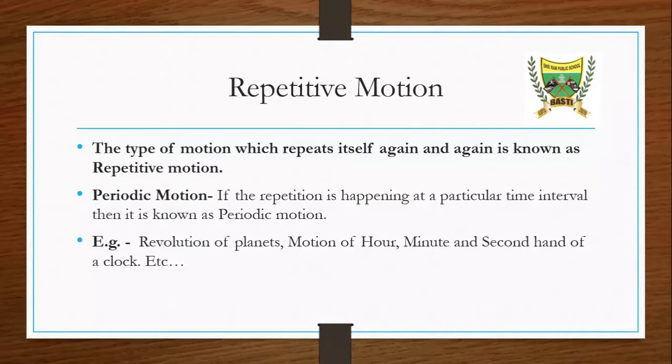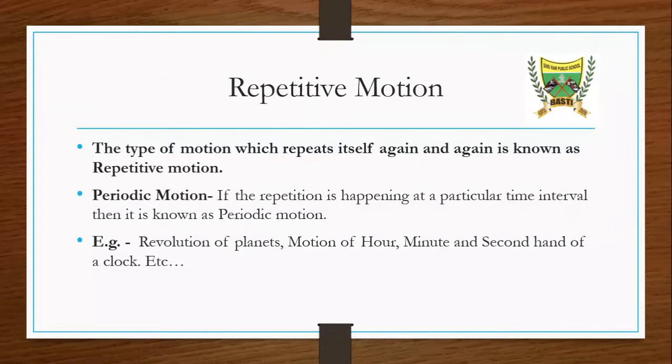Sea waves, we are looking at sea waves. Sea waves are also coming all the time, but the waves that are generated do not occur in a particular time interval. But they repeat themselves, so it is known as repetitive.